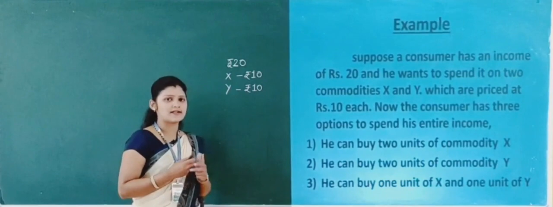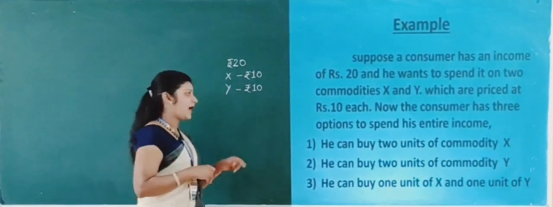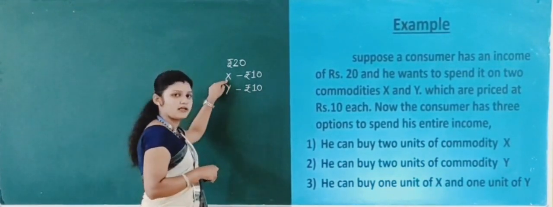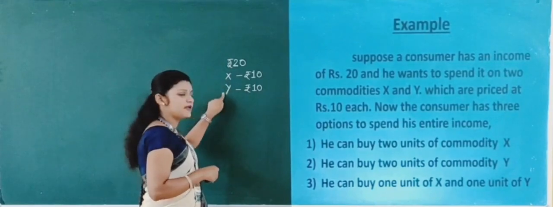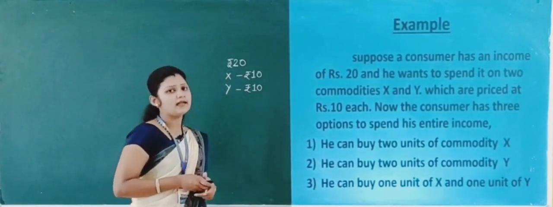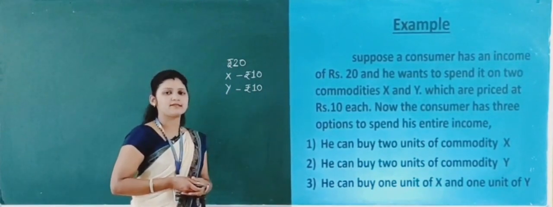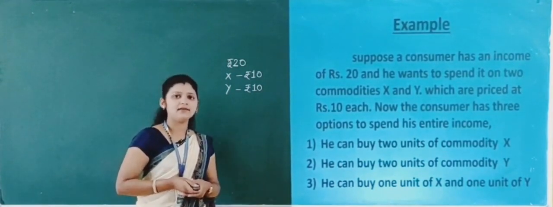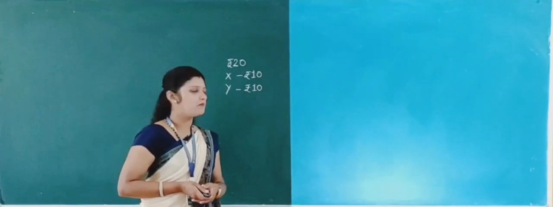Okay, this option is also available. He can buy 1 unit of commodity X and 1 unit of commodity Y out of his entire income. This is the budget line, or the consumer's budget.